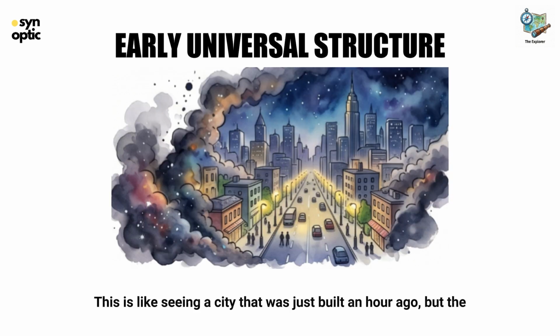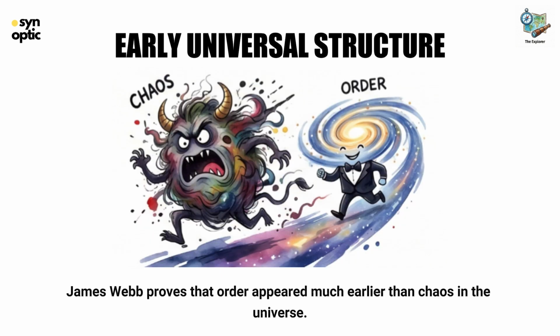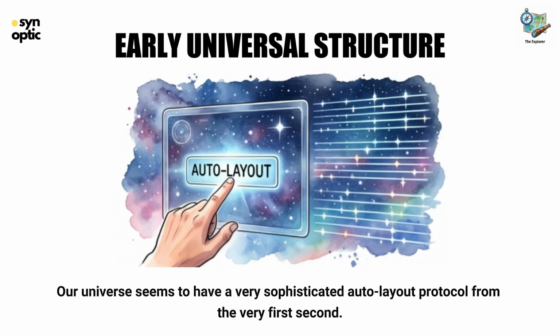This is like seeing a city that was just built an hour ago, but the urban planning is already neat. The roads are paved and all the lights are on. James Webb proves that order appeared much earlier than chaos in the universe. Our universe seems to have a very sophisticated auto-layout protocol from the very first second.